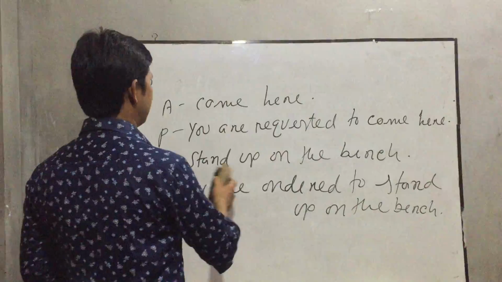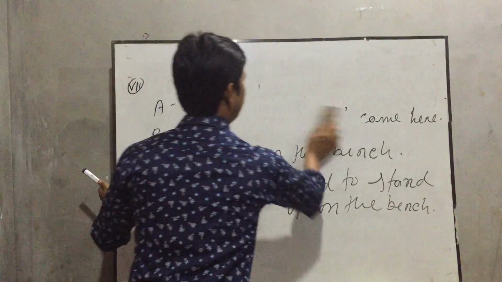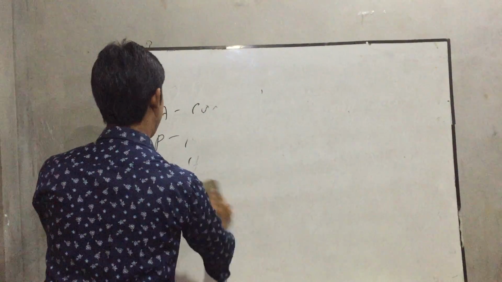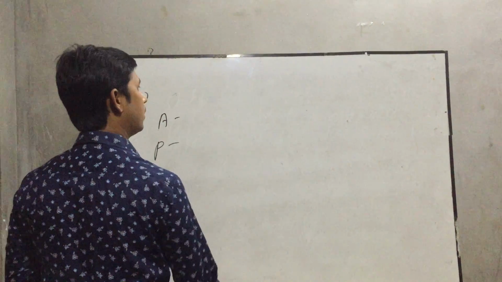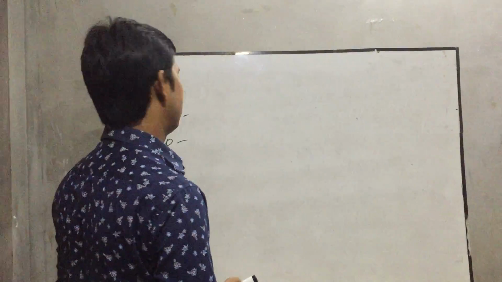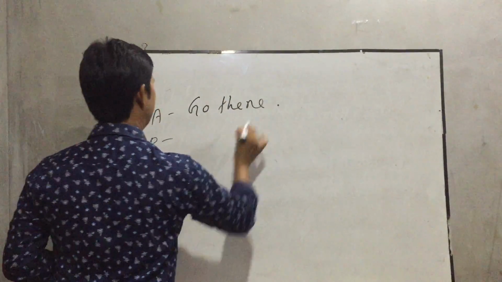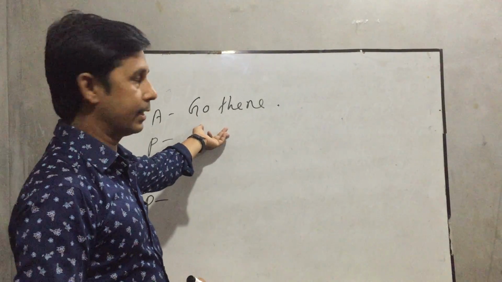Another example, this is the last. Go there. This is imperative sentence. It starts with go.